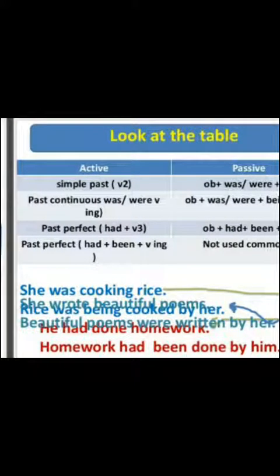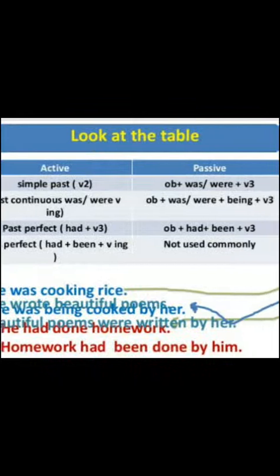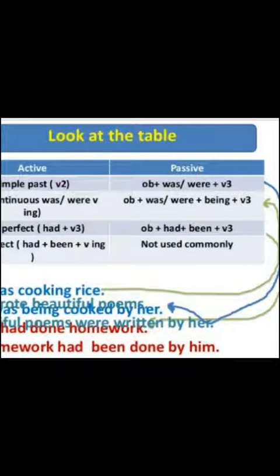After that, past perfect tense. The identification of the past perfect tense is had plus third form of the verb. And in passive voice, first you have to use object and then had been and then the third form of the verb.